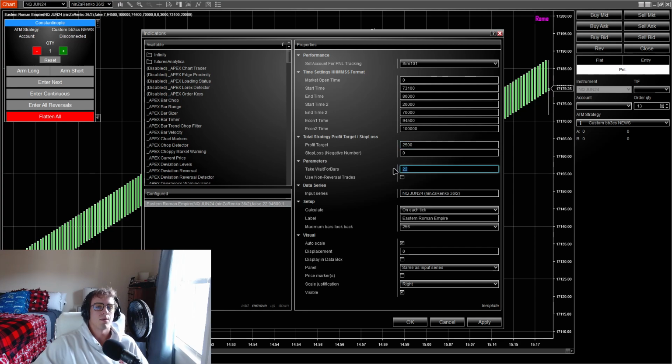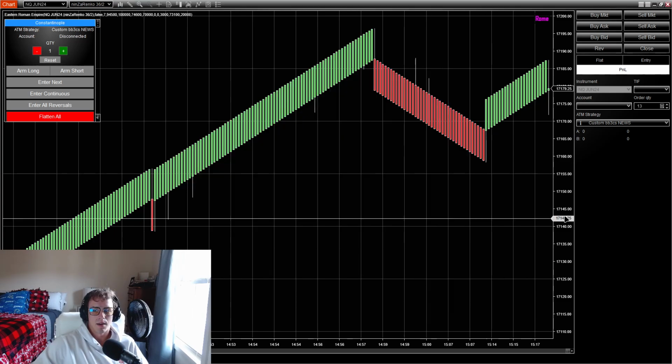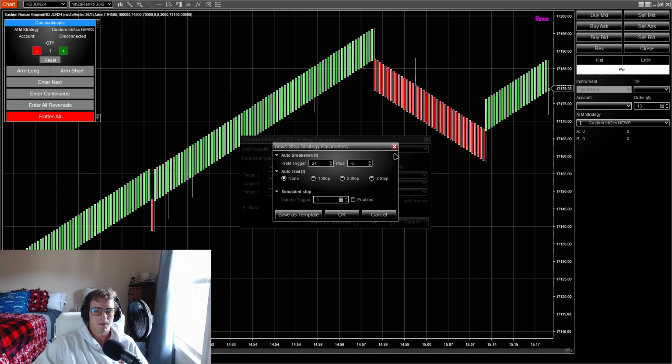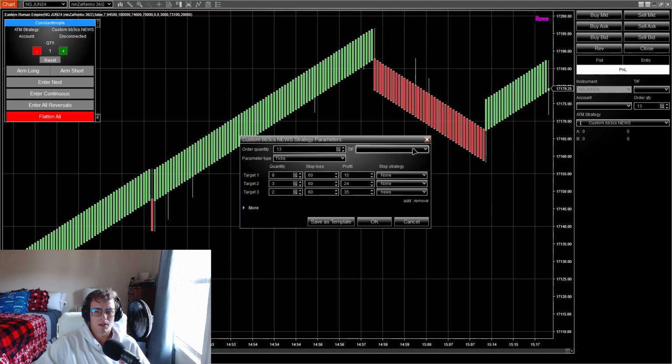Here's the big takeaway though: takeaway for bars is at 22. Okay, takeaway for bars is at 22. The higher the impact, the higher you want that. And then the news ATM right here, 60 stop loss, 15, 24, 35. Okay, and stop strategy right there. You can just pause the video if you'd like.